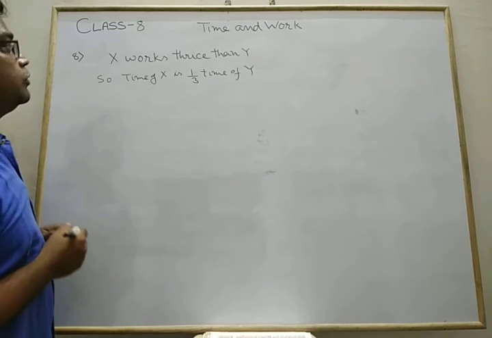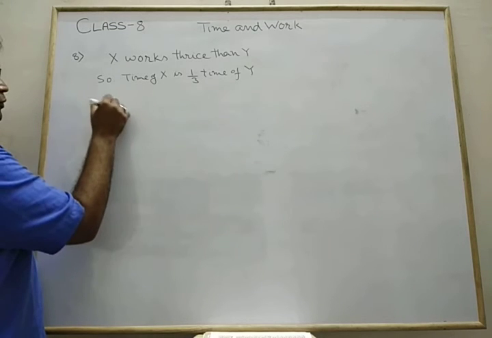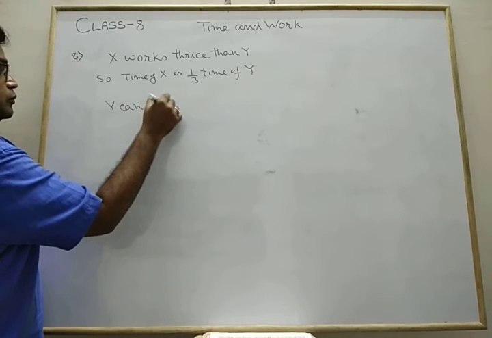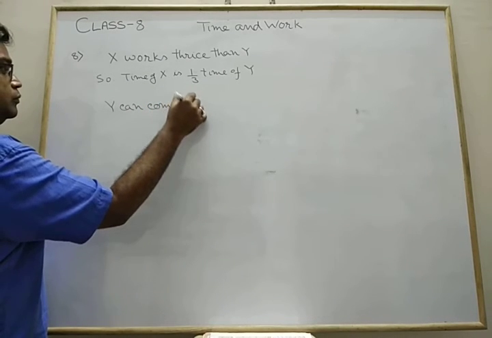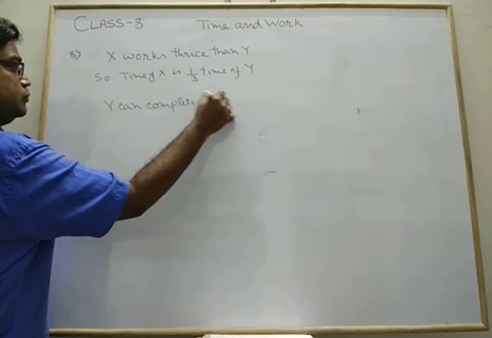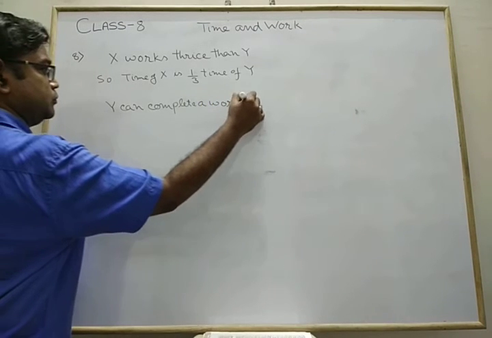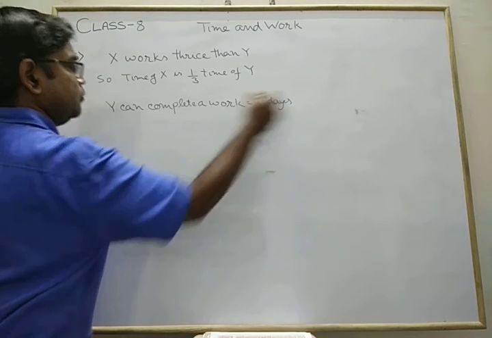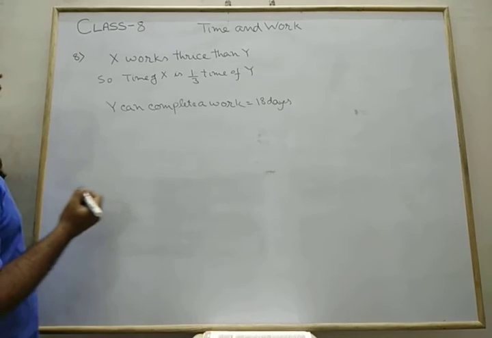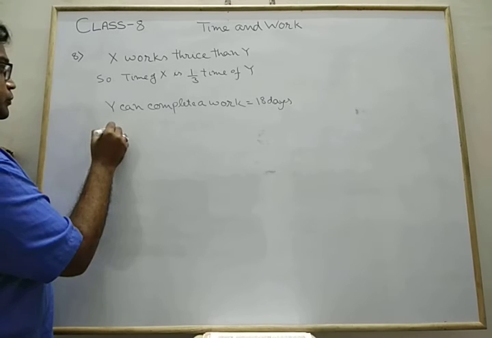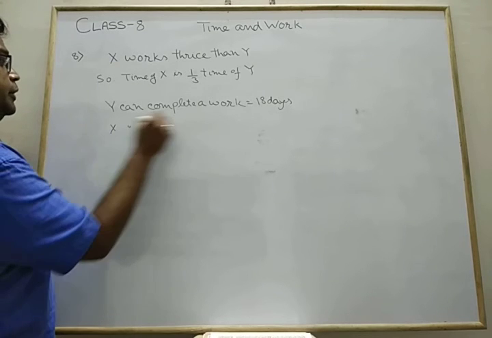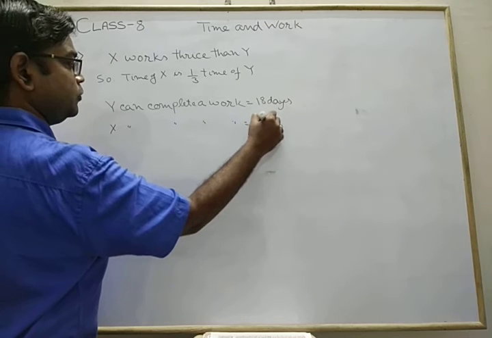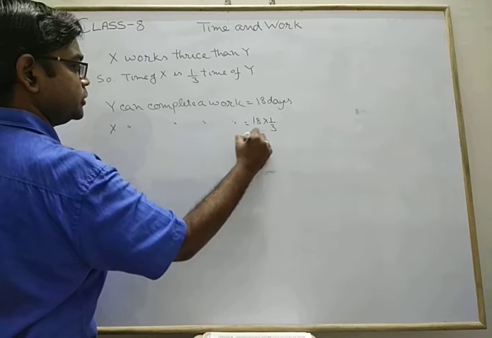Again, it is given that Y can complete the work in 18 days. So X can complete that work in 18 into 1/3, that is 6 days.